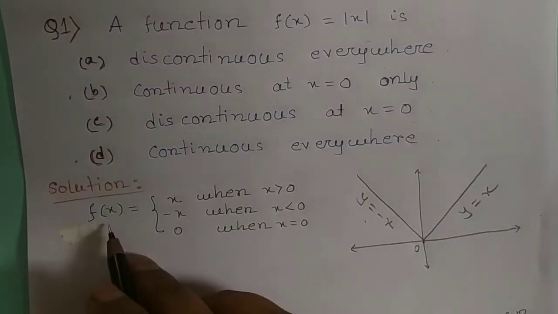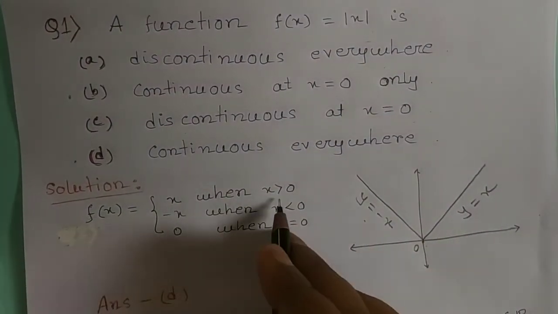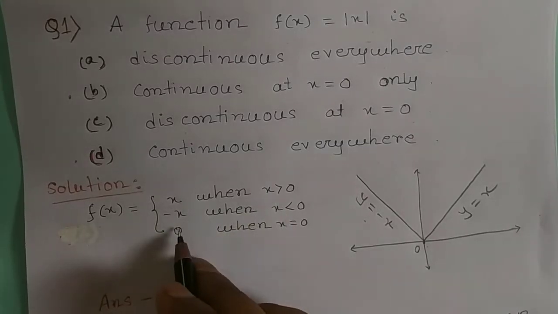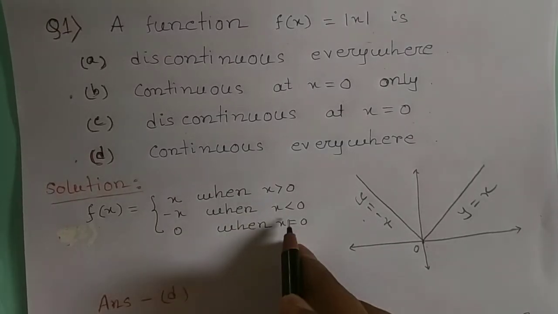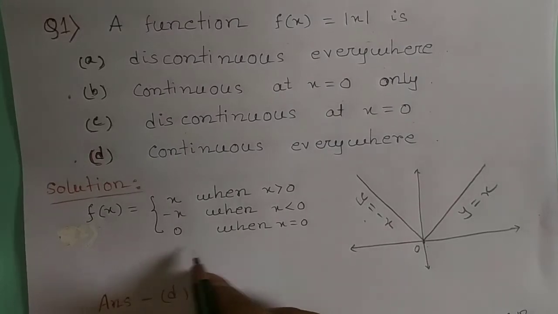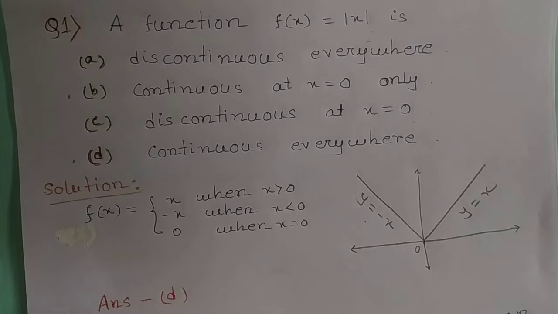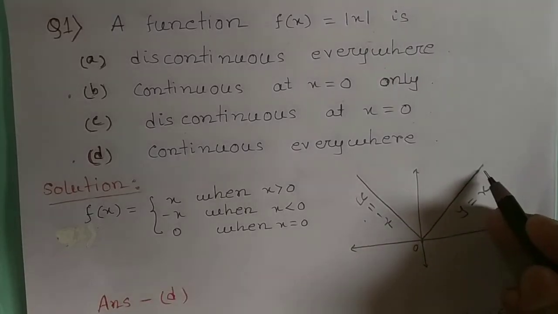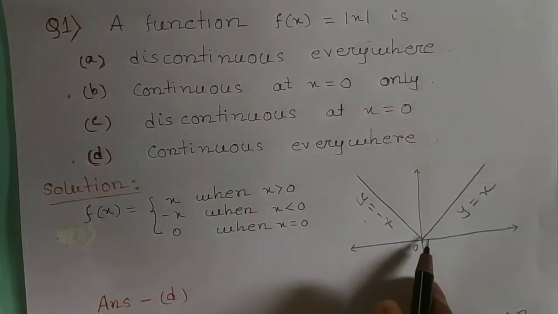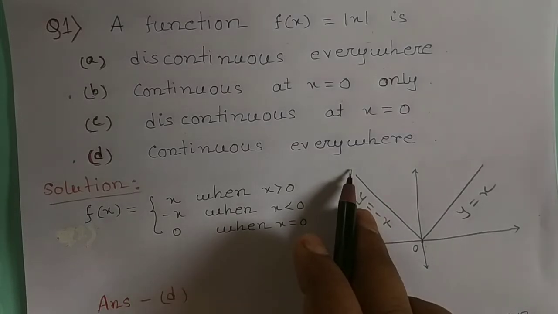Here f(x) equal to x when x is greater than 0, minus x when x is less than 0, and 0 when x equal to 0. Y equal to x is this line, and this is the y equal to minus x line.